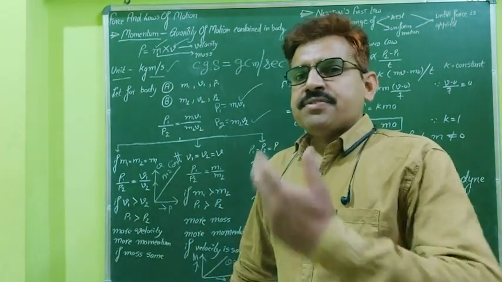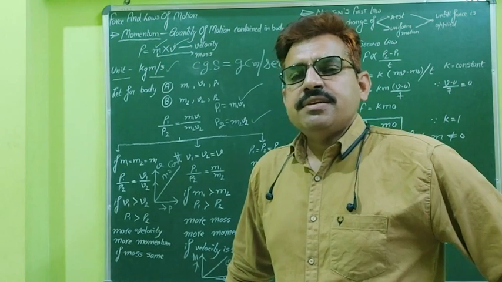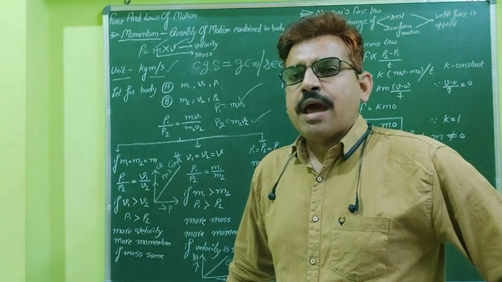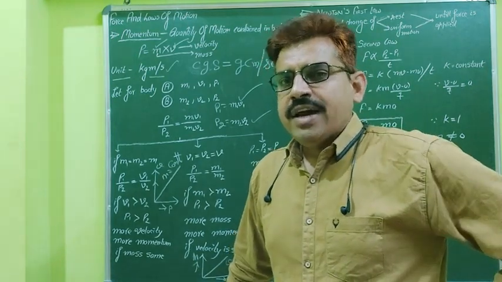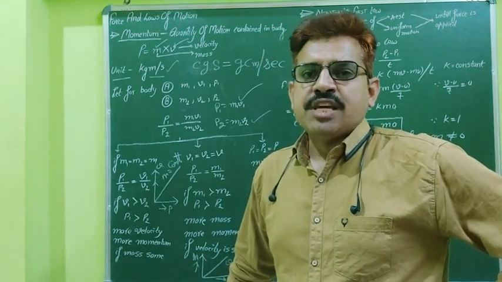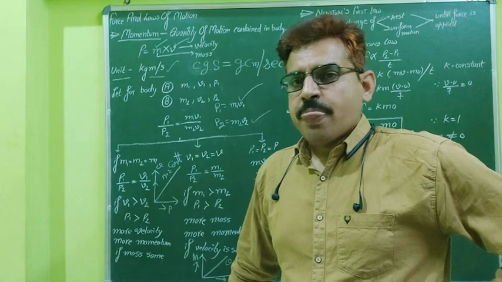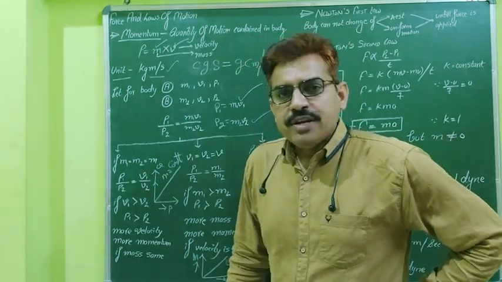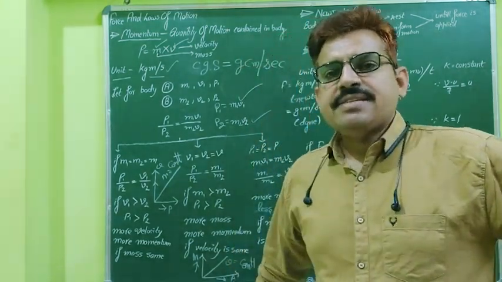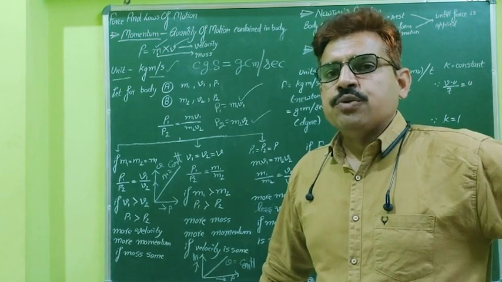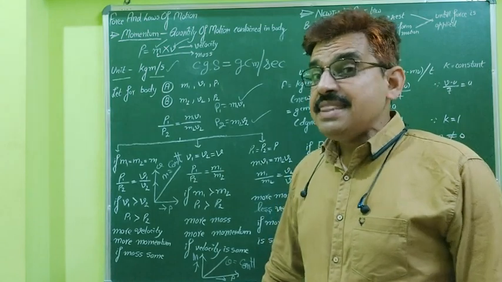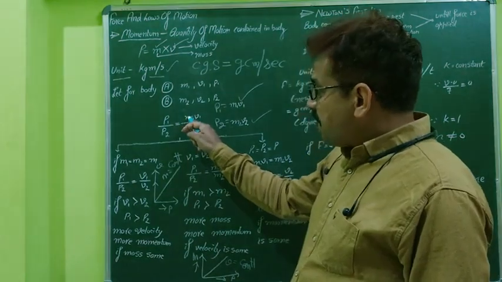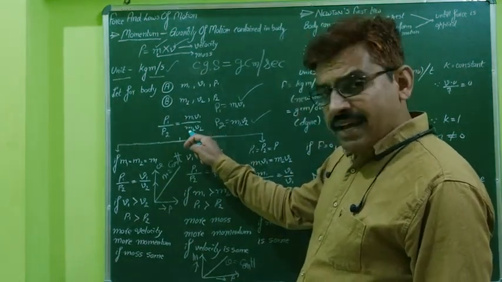Why do I discuss this formula? Because it is very helpful when we go to the application part of momentum, that is, what will happen when we compare the mass, velocity and momentum of two bodies. If two bodies have the same mass, that is, m1 is equal to m2 is equal to m, then the masses cancel with one another.